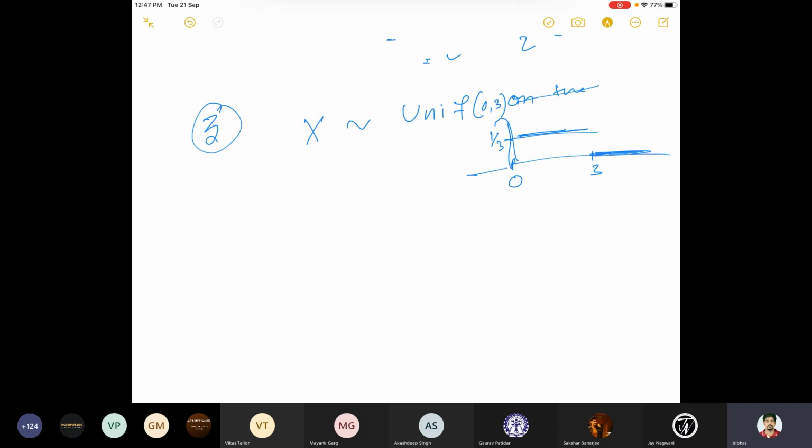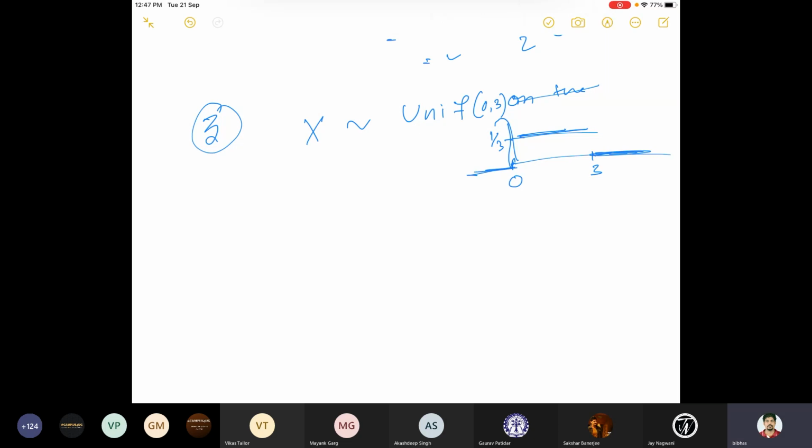Okay, suppose we have a random variable X. Now let's say X is distributed as uniform on the interval, in fact I wrote it like A to B, most likely, so 0 to 3, on the interval 0, 3. That means from 0 to 3 this value is 1 by 3. This is my uniform distribution. Otherwise it is 0. Here it is 0. Here it is 0. So X follows this, suppose.